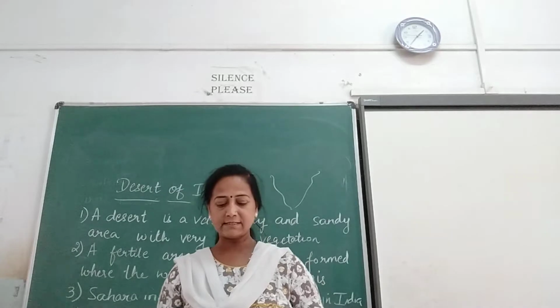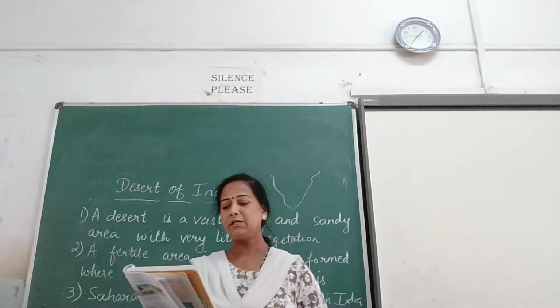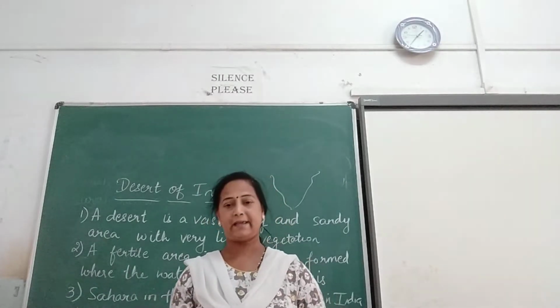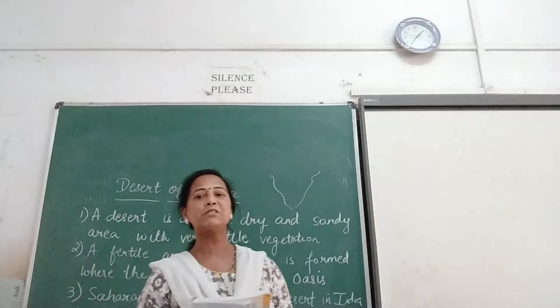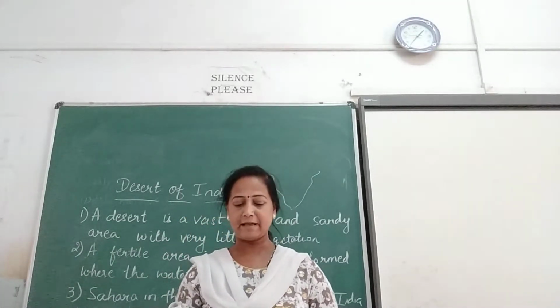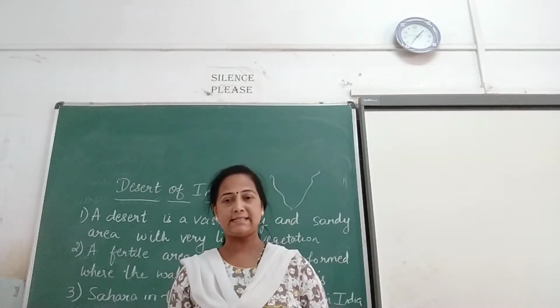What are the features of the desert? A desert is a vast, dry and sandy area with very little vegetation. The temperature is high and climate is dry. Okay, as there is not much rainfall there, what happens? It is having a very dry climate. Scarcity of water due to scanty rain. What is scarcity? Very less.